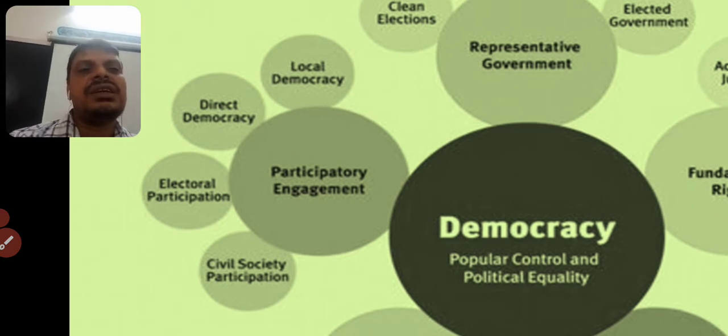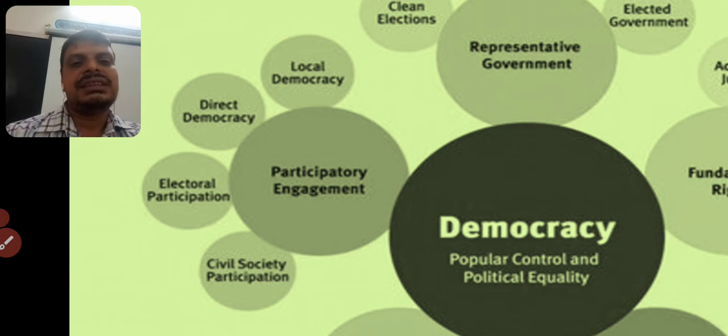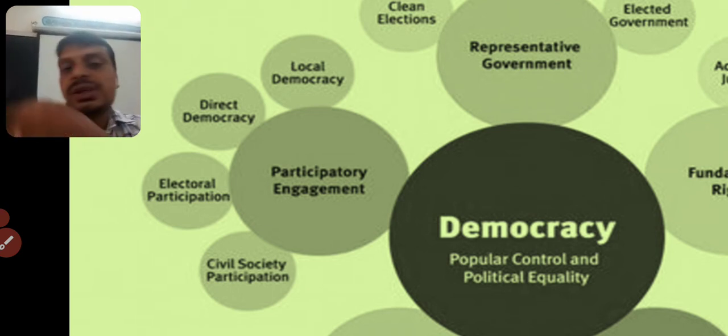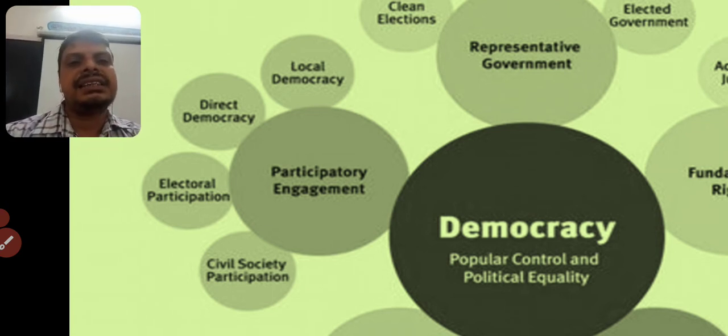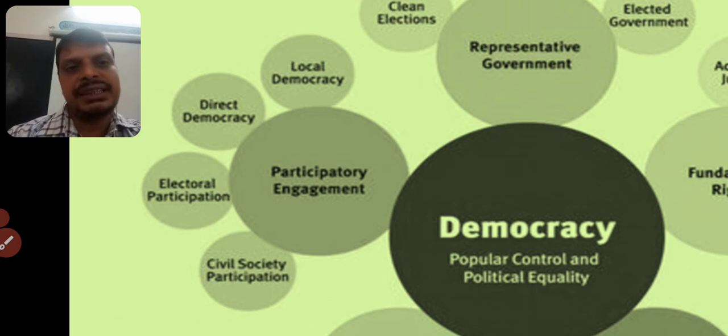Next, the last one is participatory engagement. Here the most important thing in democracy is participation, civil society participation, that means the common man, a large number of people in the society. Next is electoral participation, that means voters have to participate in elections. Next is direct democracy, electing the leaders directly through voting, or they may be removed by the voters if they are not doing well. And finally, local democracy, that means the village panchayats.